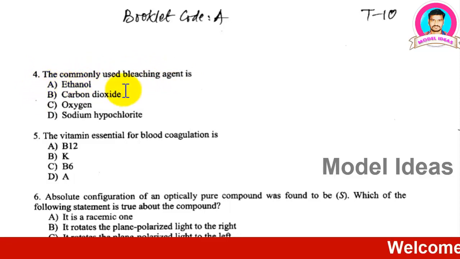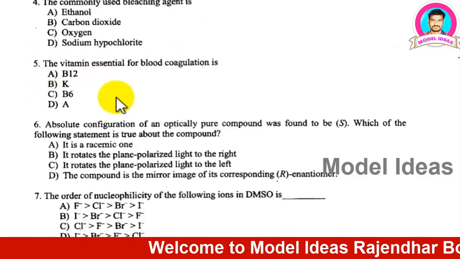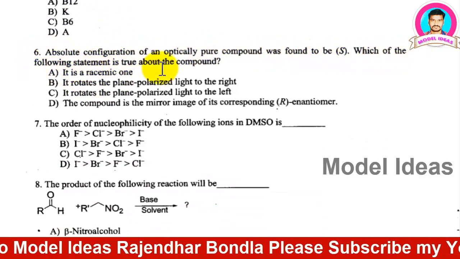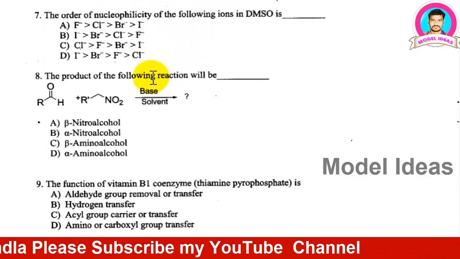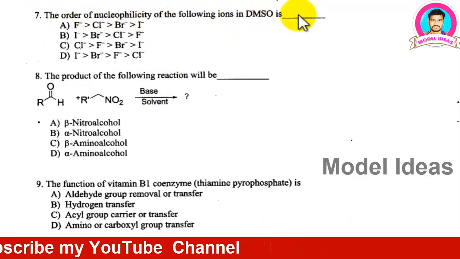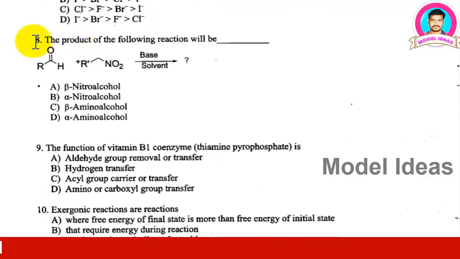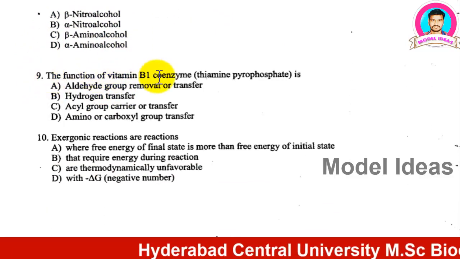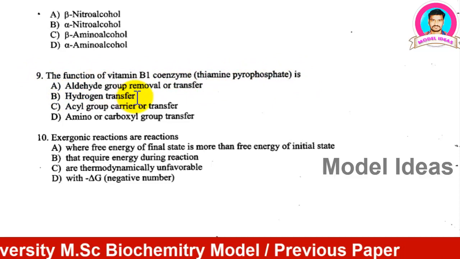Question number 5, question number 6. With the key I give you, you can compare your marks. Another rule is that when there is a tie, they will see the section A marks. The student who gets more marks in section A will be awarded the better rank.